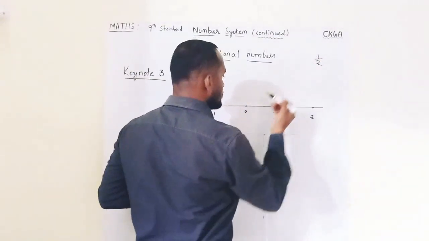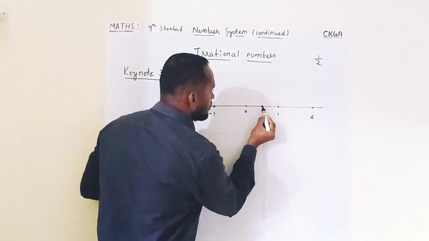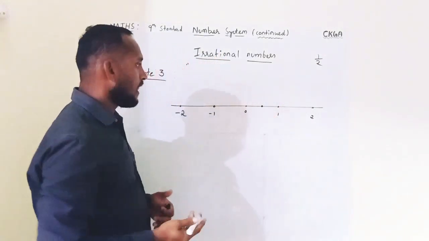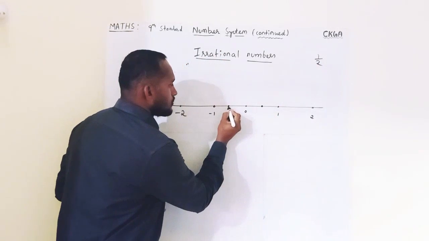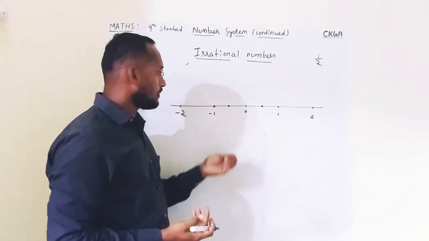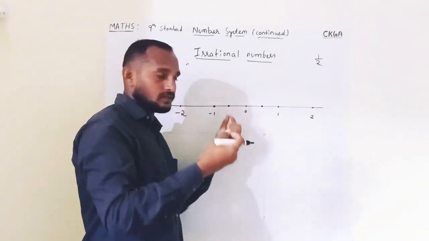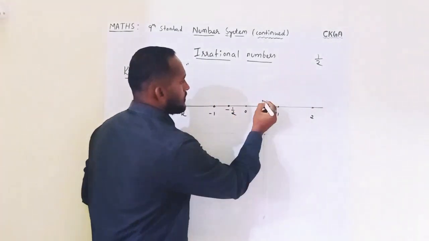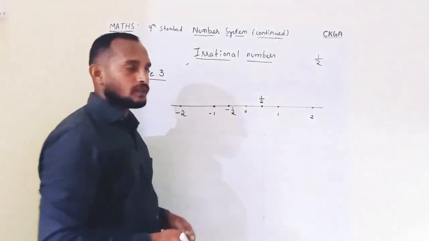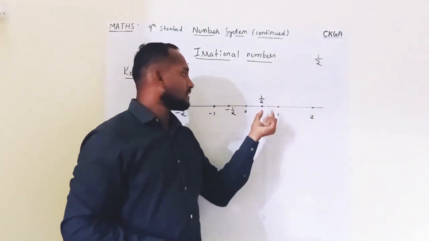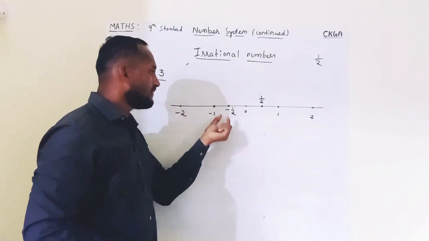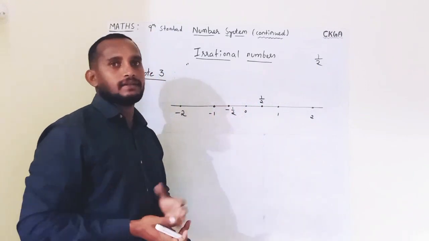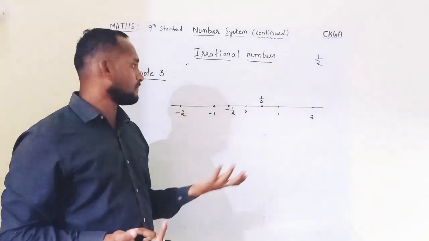This 1 by 2 has a unique place here. If I ask what number comes at this position, it could be minus 1 by 2. So every number has a position on the number line, and every position has some number, a real number. That's what this keynote says.